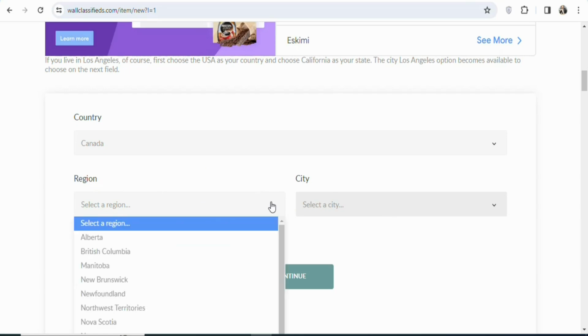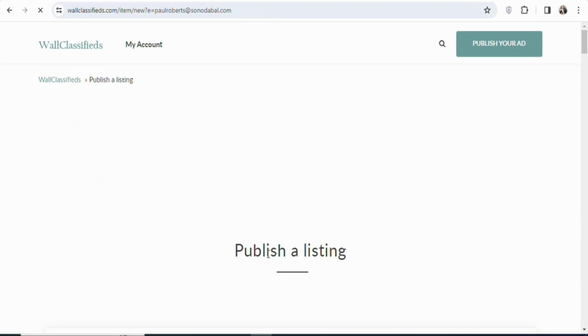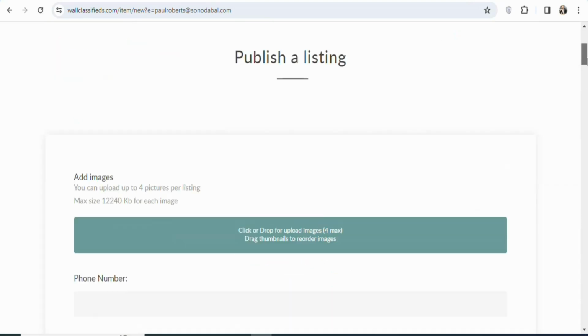Once you select the region, you can select the city. But in this case, we are targeting all over Canada, so we are not going to select a region or a city. So just leave it like this. Once that is done, click on continue. Once you click on continue, you can see publish a listing. So you have to scroll down.